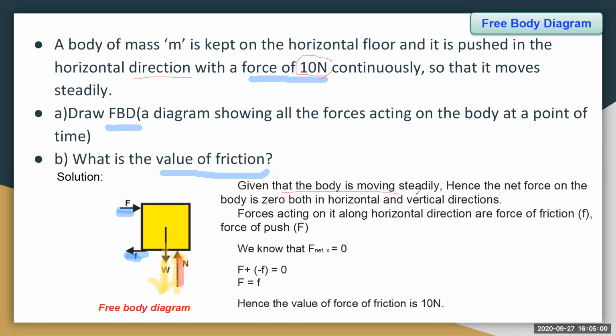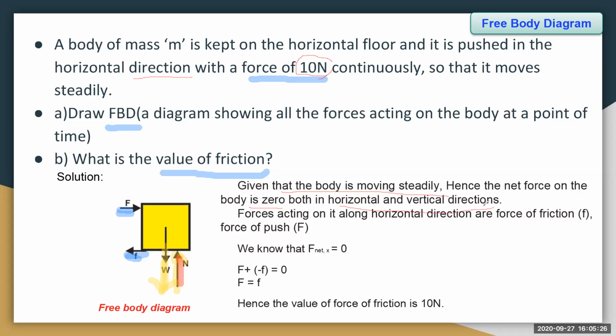If the body is in the state of motion, then what happens? It tries to stay in the state of motion unless any external force acts on it. Hence here, the net force on the body is zero, isn't it? Both in the horizontal and the vertical directions, because it is moving steadily.